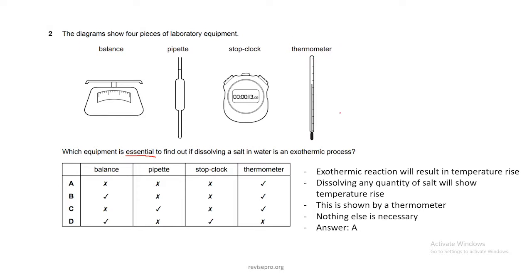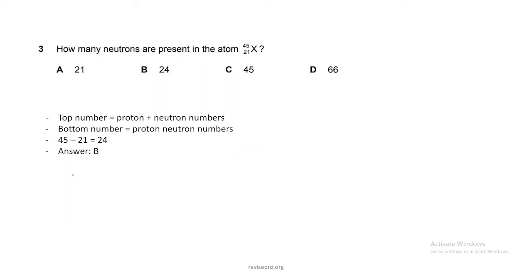Two naturally occurring isotopes of oxygen are oxygen-16 and oxygen-17. Which statement is correct? To answer this question, we need to know what isotopes are. Isotopes are atoms of the same element, which means they have the same proton number, but different neutron numbers. They have the same number of electrons and the same configuration of electrons in the shells outside the nucleus. So the reactivity, the properties, and the way it interacts with other molecules are exactly the same.